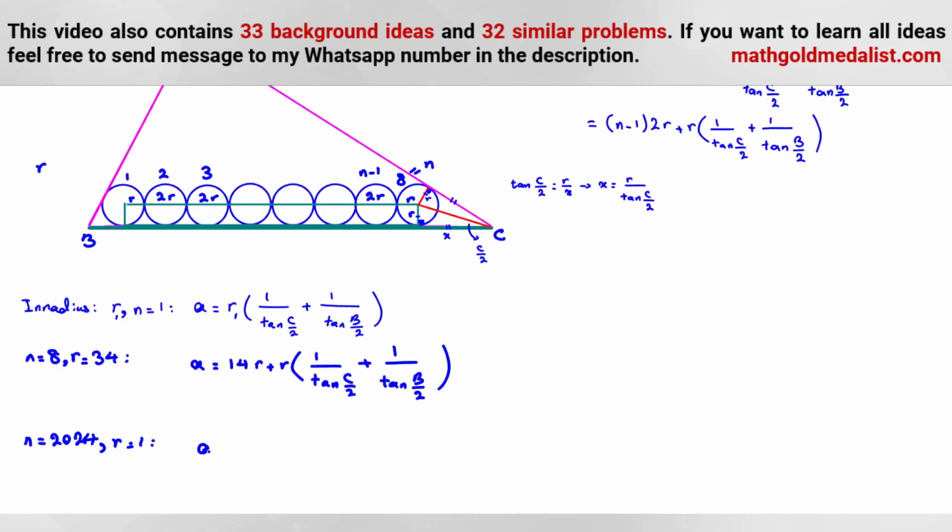So n is 2024, and the radius is 1. So if we replace, A or BC is equal to n minus 1, so it will be 2023. 2024 minus 1, 2023 times 2, 4046 R, and R is 1 here. Sorry, here R is what? In this case, R is 34. So let's replace. R is 34.